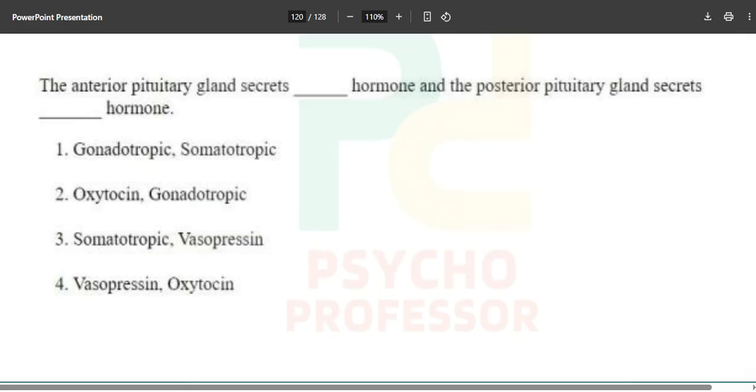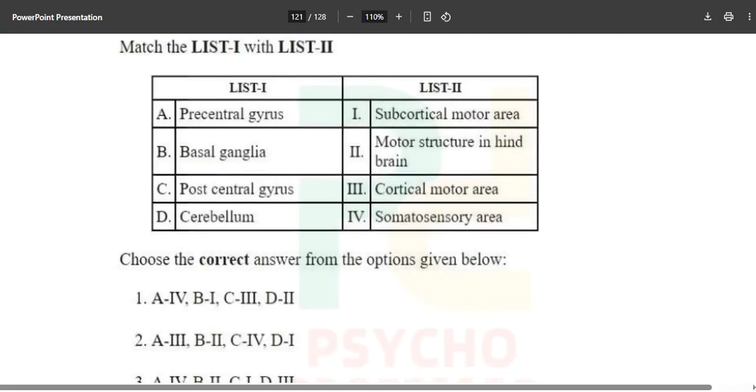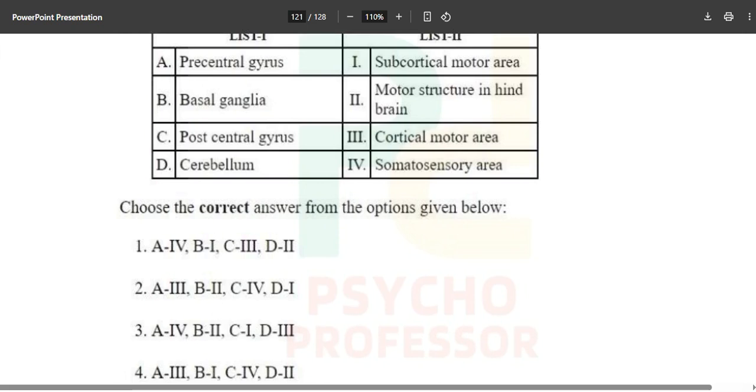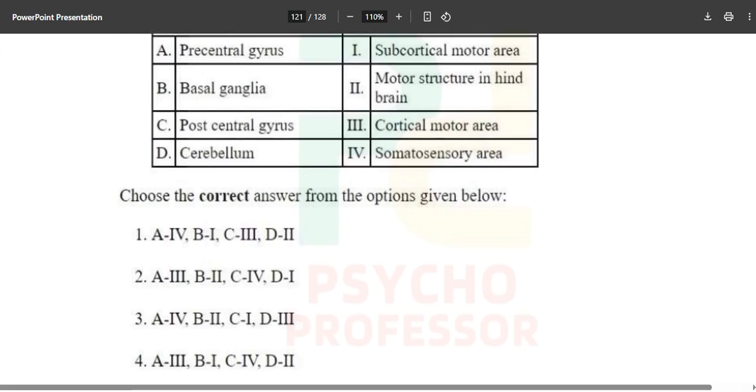Let's move forward to the next question, where we have to match list 1 with list 2. Now they have given precentral gyrus, basal ganglia, postcentral gyrus and cerebellum over here. You have to associate one simple thing, and I guess you will be able to answer the correct option. Even if you don't know all these options, if you know the functioning of the cerebellum, then you will be able to answer the correct option over here.